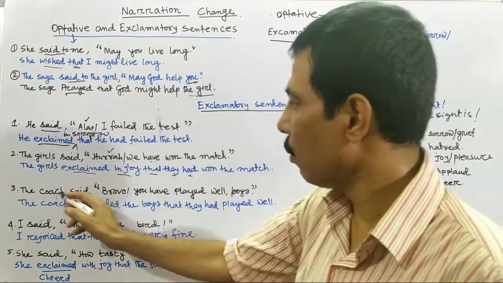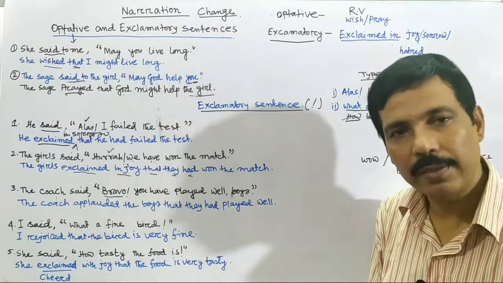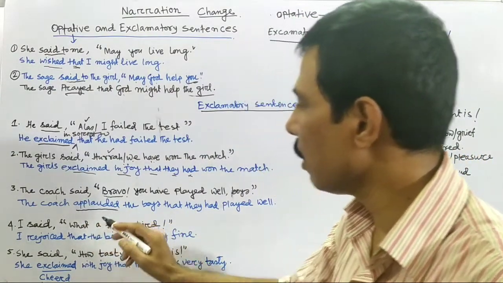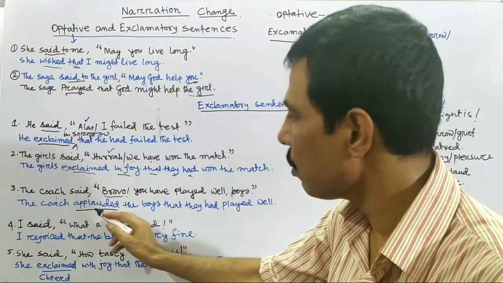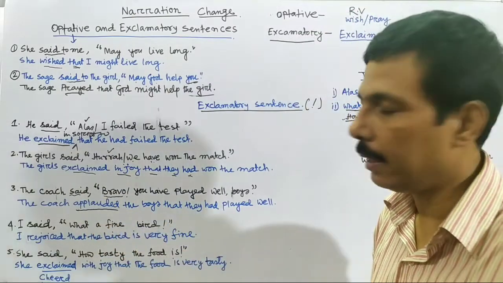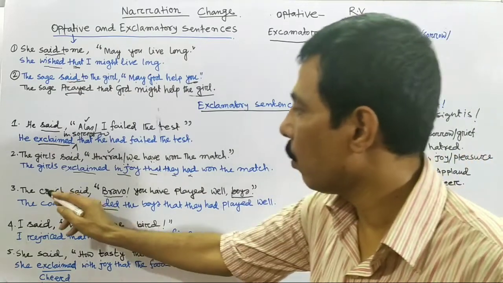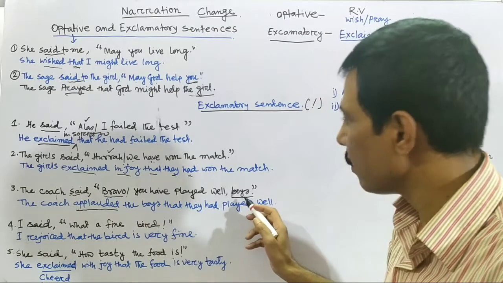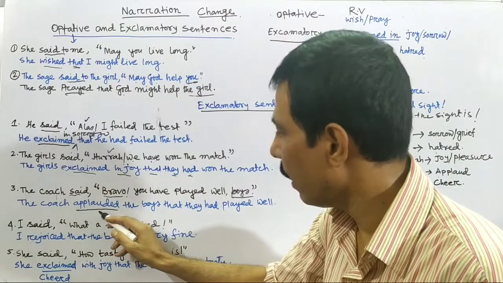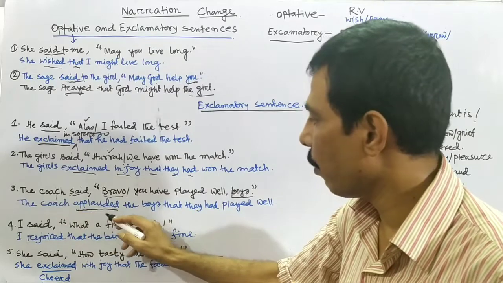Number 3, the coach said, bravo. Bravo means shabash. Bravo, praised highly. That means you can use the word exclaim, but it is better to use applaud. As it is past tense said, so we use the coach applauded or praised highly. The boys, here boys is the vocative case. The coach said whom? The coach said the boys, bravo, you have played well, but boys is written here. So the coach applauded the boys. You take the vocative case boys here. The coach applauded the boys.